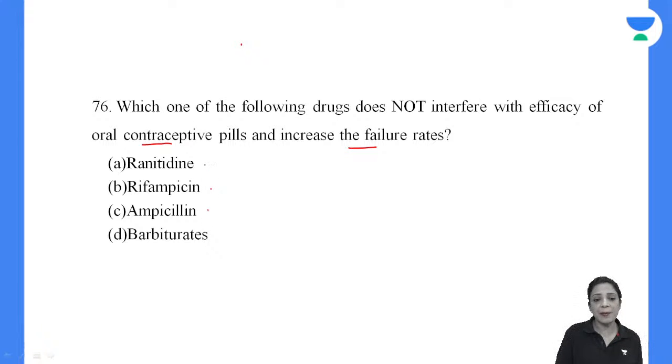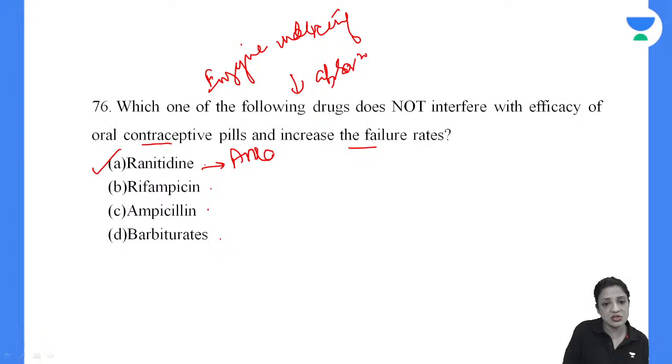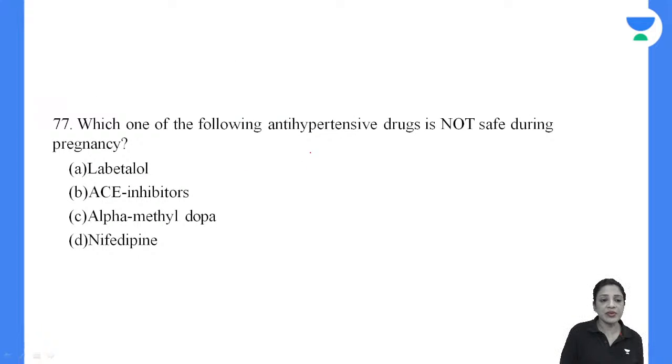Rifampicin, ranitidine, ampicillin, barbiturate. So OCPs by the enzyme inducing drugs, the failure happens, or the drugs which decrease its absorption. So there are two types of drugs which cause failure. So 76, A is the answer because this is an antacid. This is going to reduce the formation of hydrochloric acid in the stomach. So that is not going to affect the estrogen.